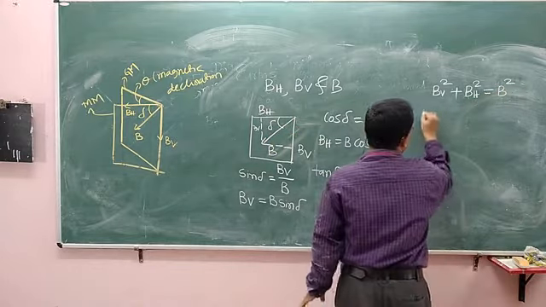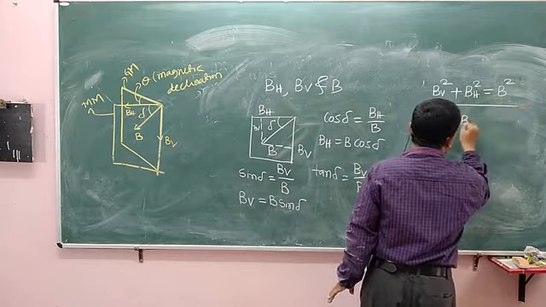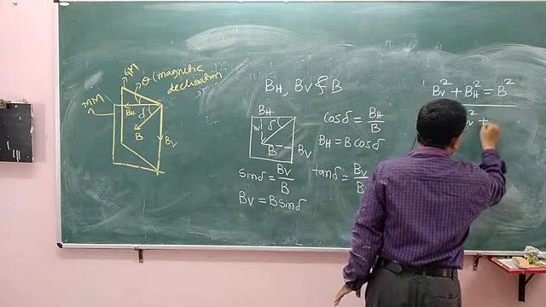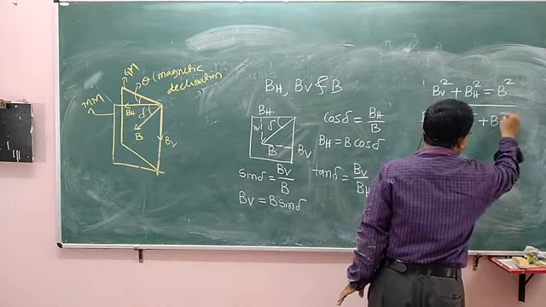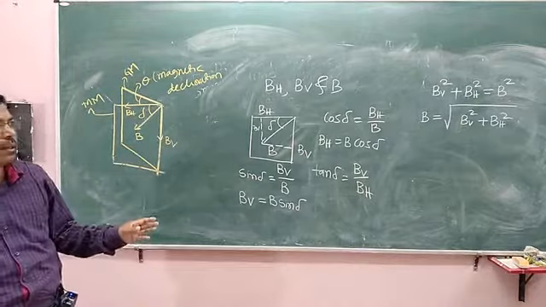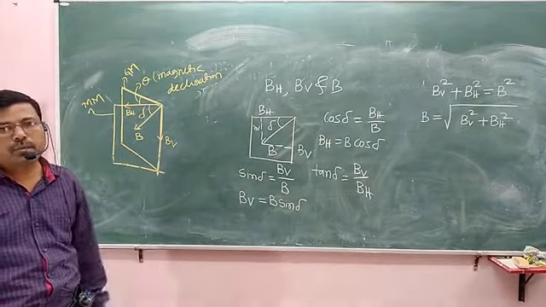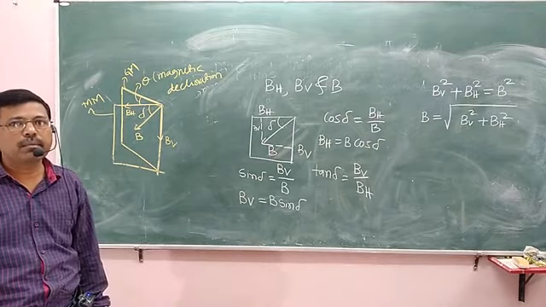Or in other words, B is equal to square root of BV square plus BH square. This is the relation between B, BV and BH. This completes Earth's magnetism. Thank you.